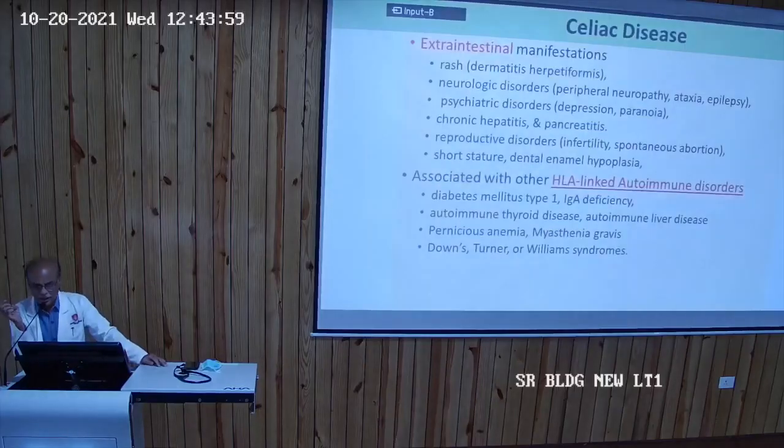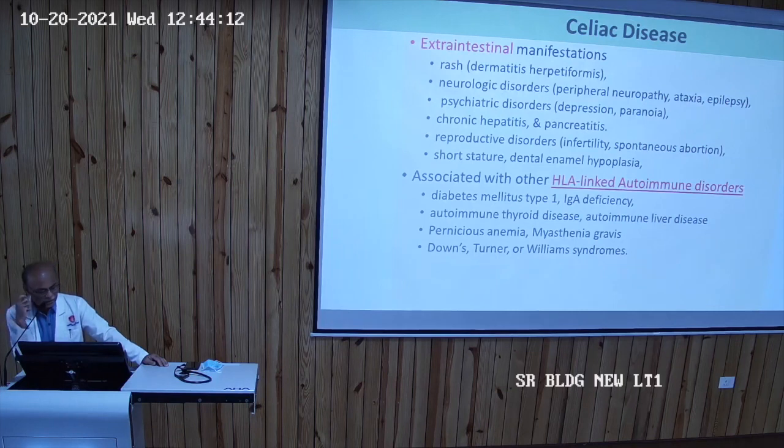There may be extraintestinal manifestation of celiac disease also. So there may be rash, dermatitis herpetiformis, or neurological problems, neuropathy, ataxia, epilepsy, psychiatry. So CNS problems are there: depression, paranoia, sometimes hepatitis and pancreatitis, reproductive disorders, short stature. HLA-linked autoimmune disorders may also present along with the celiac disease. So diabetes mellitus type 1 or IgA deficiency, autoimmune thyroid disease, pernicious anemia, myasthenia, Downs, Turner's, Williams, all these can be associated with the celiac disease.